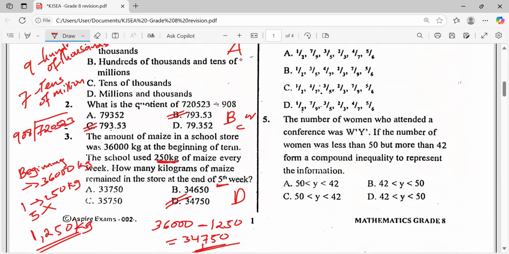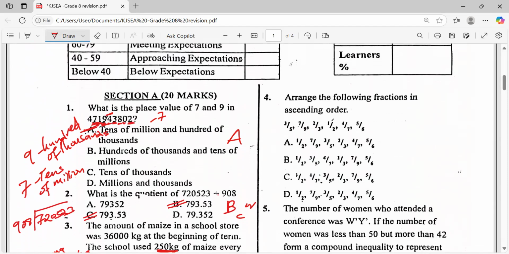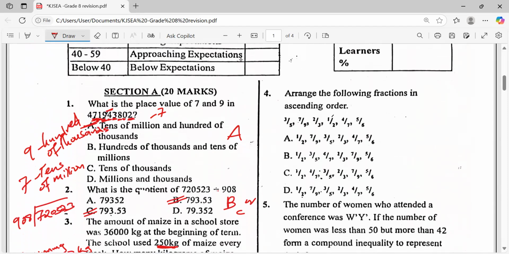Let's continue to question number 4. How will we do this now? The question says arrange the following fractions in ascending order. What does the term ascending mean?